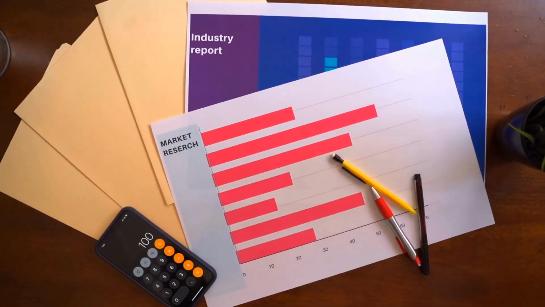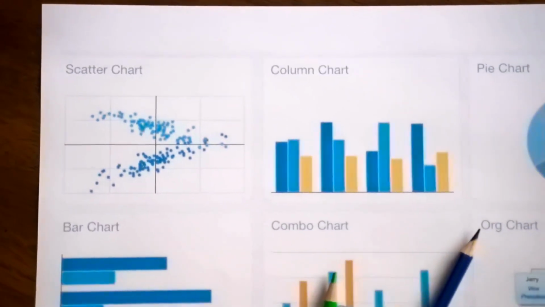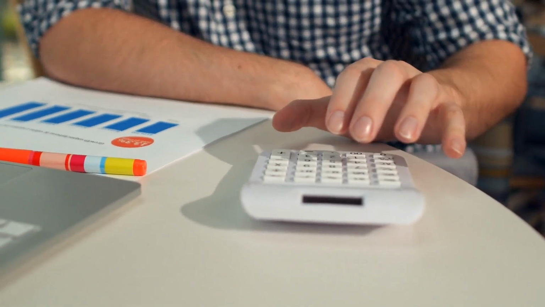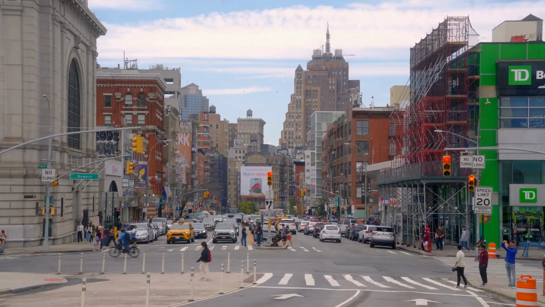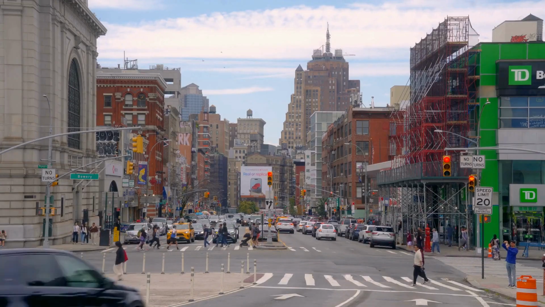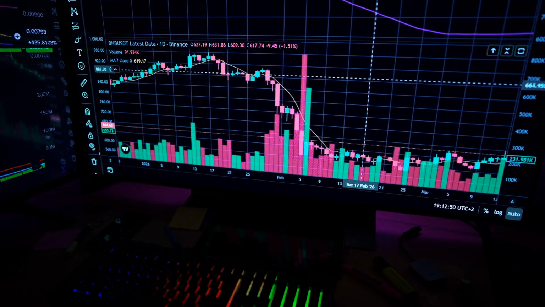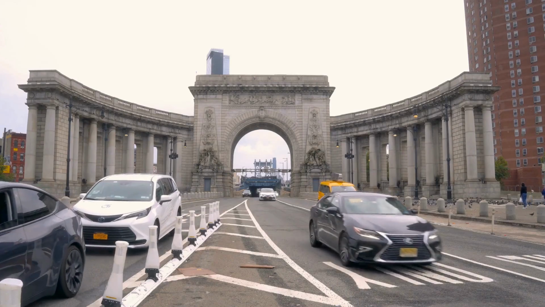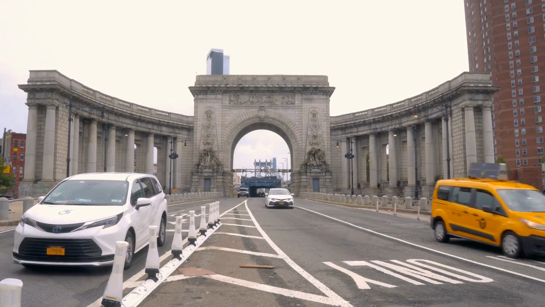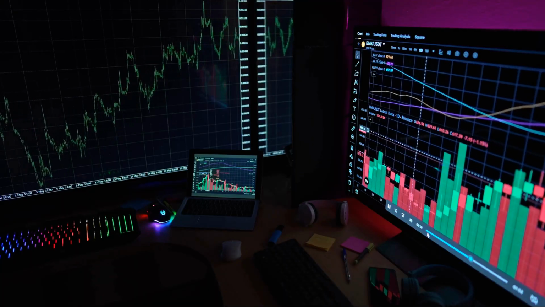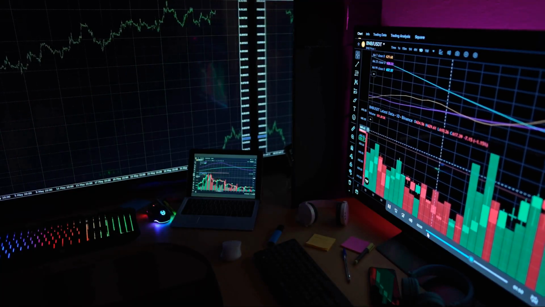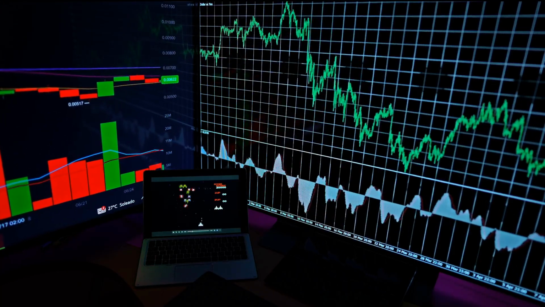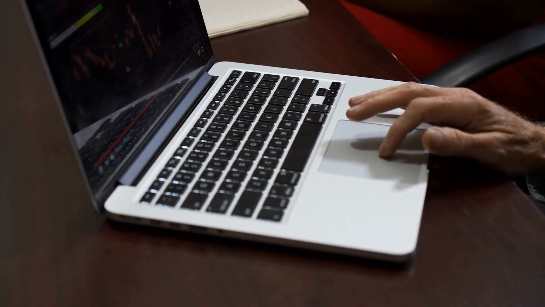Test 1, Earnings Report Metric Extraction. Visual: screen recording or graphic of a quarterly earnings report PDF side by side with the prompt output. Narrator: Test number 1, extracting non-GAAP metrics and management guidance. We fed both tools a 45-page quarterly report containing dense balance sheets and GAAP to non-GAAP reconciliations. We asked both tools to extract operating margin changes, free cash flow per share, and net revenue guidance for Q4.